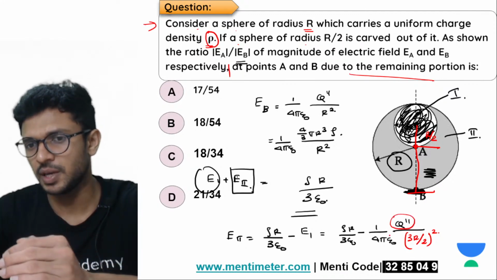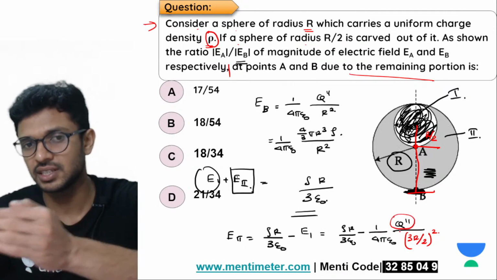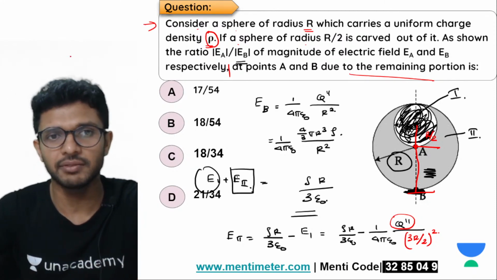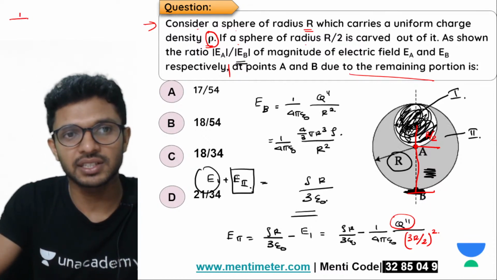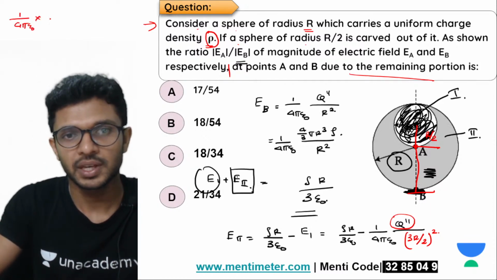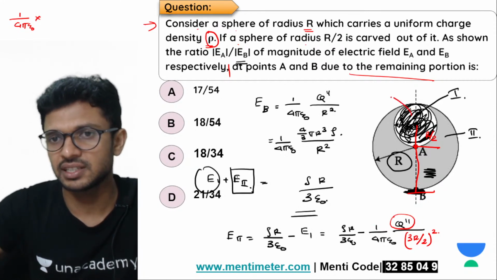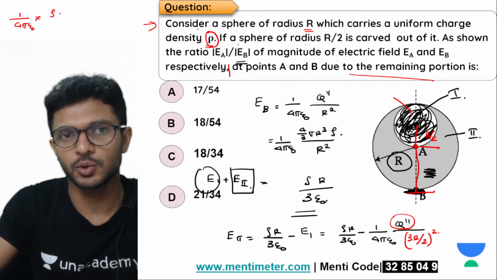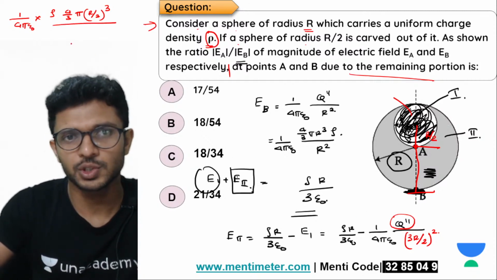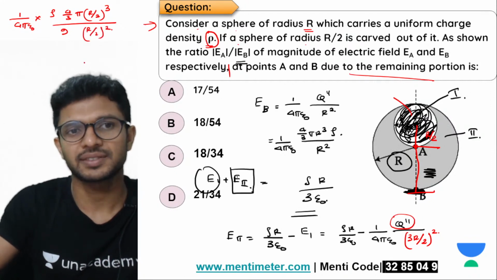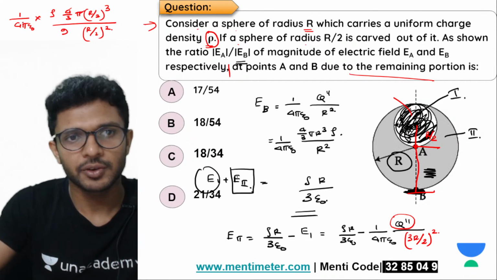I think there is no space here, so we'll do this particular calculation elsewhere. Or we have this upper space above my head, so let's do the calculation there. 1 by 4 pi epsilon 0. Q double dash is the charge in this first spherical part. How much is it? Rho times 4 by 3 pi (r by 2) the whole cube, the whole divided by (3r by 2) square, so that is 9 into (r by 2) square. Cancel the 4 pi.